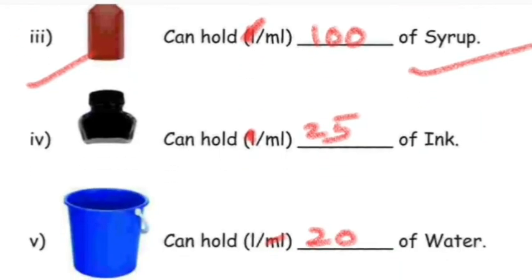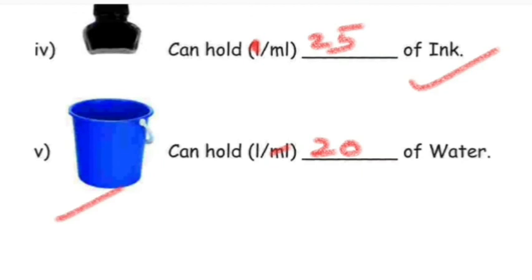The next one is ink, which can hold 25 milliliter of ink. This bottle can hold 25 milliliter of ink. And the last one is the bucket, which can hold 20 liters of water, a high volume of water.